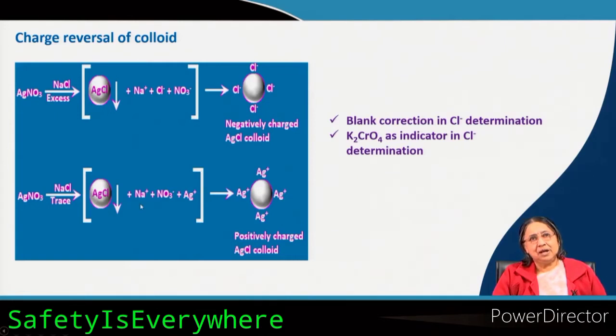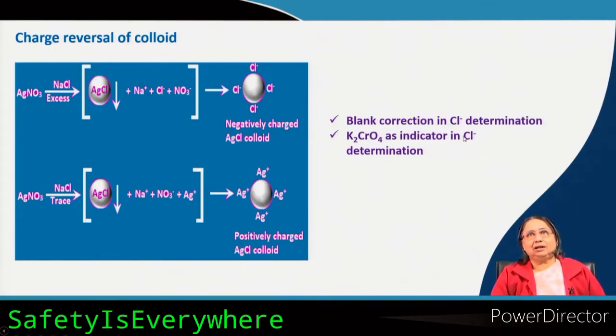converted to silver chloride, but you have this choice. So, who will adsorb onto it? Here you see that silver is the family member. So, silver plus, although it is a positive charge, will still be adsorbed onto it. So, now you will get the positively charged colloid. Same silver chloride in both cases, but in the first case because chloride is in excess, it will be stabilized by chloride ion, and in this case because silver is in excess, it will be stabilized by silver ion.